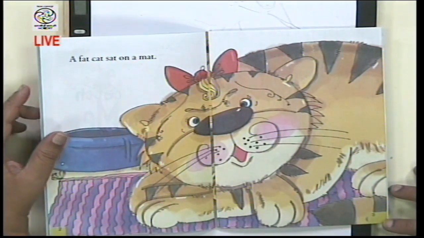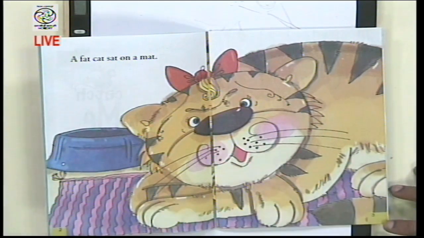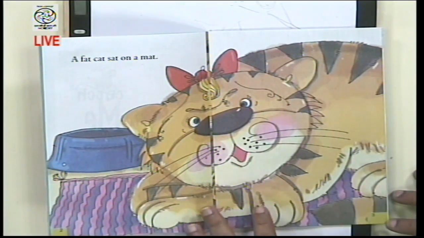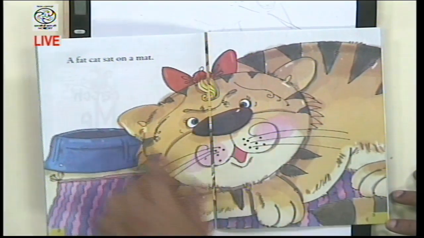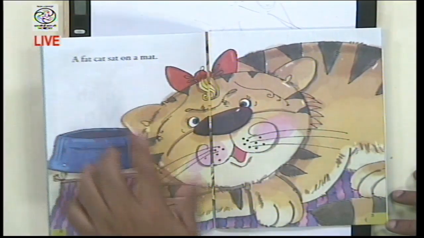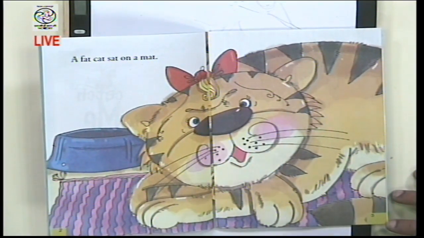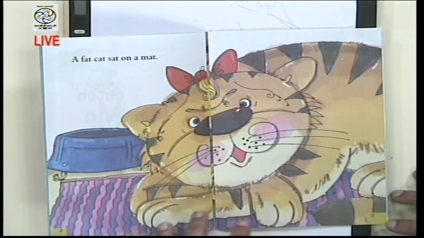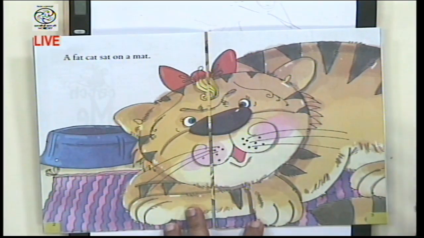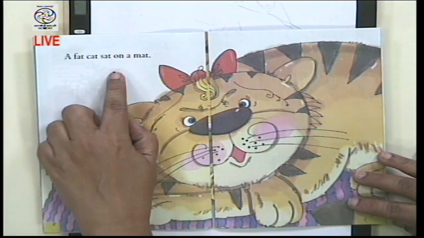On Wednesday we had a session on pronunciation practice in which I mentioned that this vowel sound a is not in Indian languages. In Indian languages, Hindi, Kannada, or most of the languages, we have a, and a, but we don't have a. So children need practice in this particular sound because they are going to be exposed to English. Okay. So a fat cat sat on a mat.